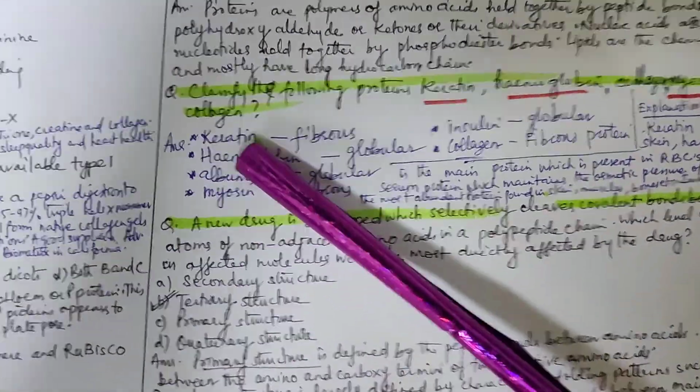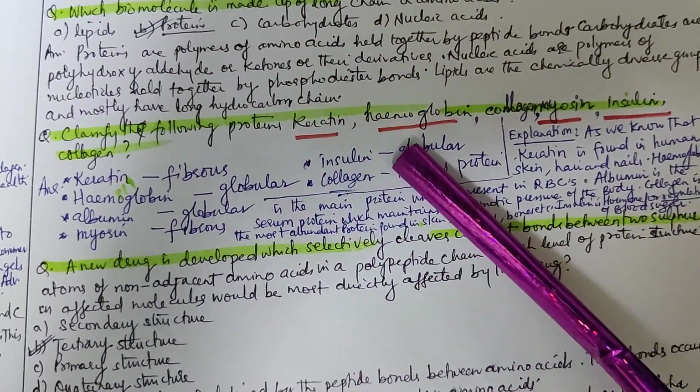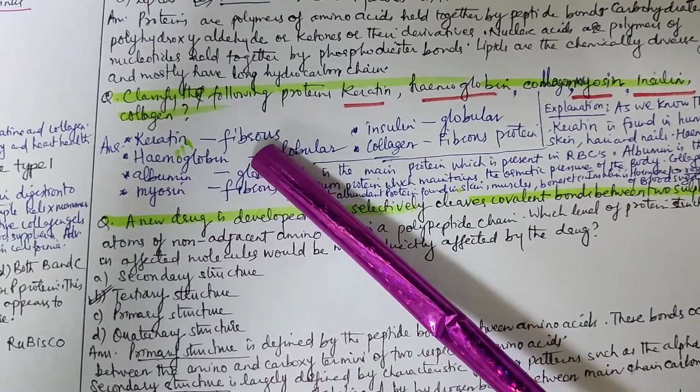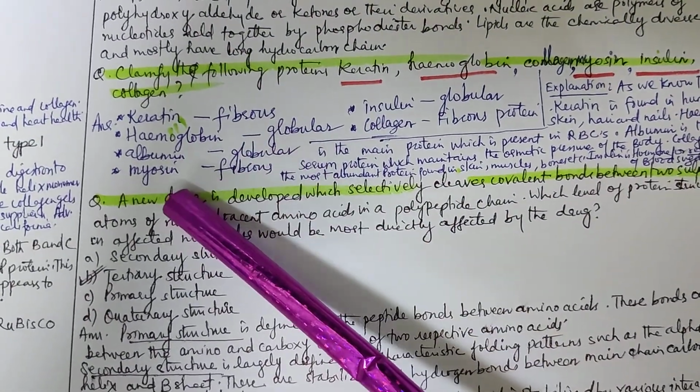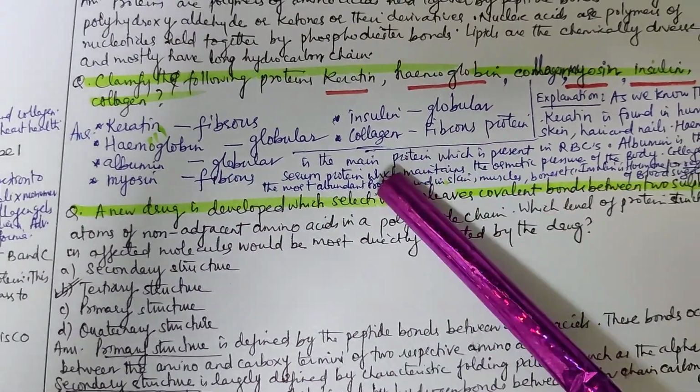Next question, classify the following proteins: keratin, hemoglobin, albumin, myosin, insulin, collagen. Keratin is a fibrous protein, hemoglobin is globular, albumin is globular, myosin is fibrous, insulin is globular, collagen is fibrous.